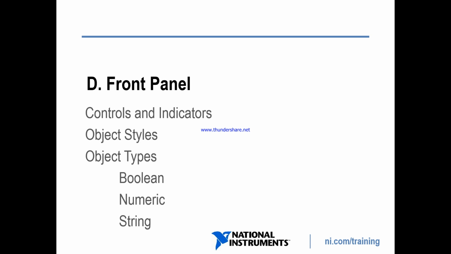So let's see about the front panel. The front panel contains controls and indicators both, and object style and object types. Front panel contains controls and indicators both, like object style first and object type. The object types are boolean, numeric and strings.